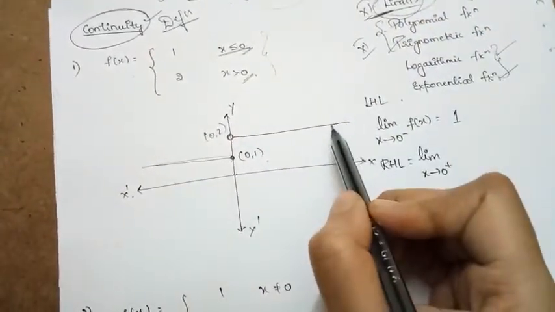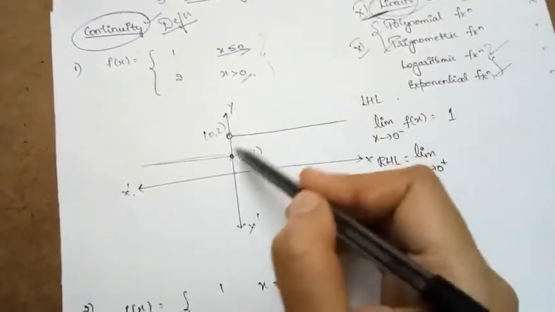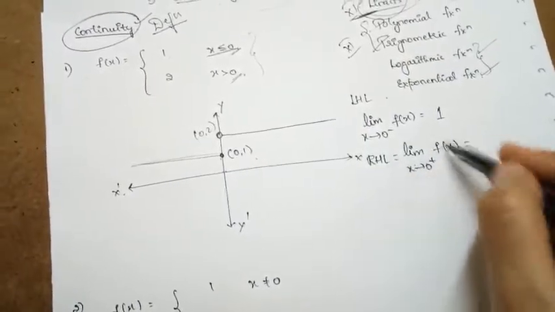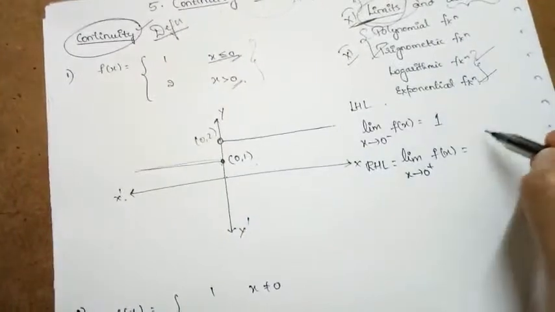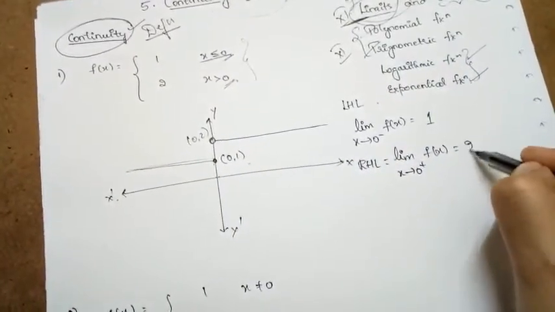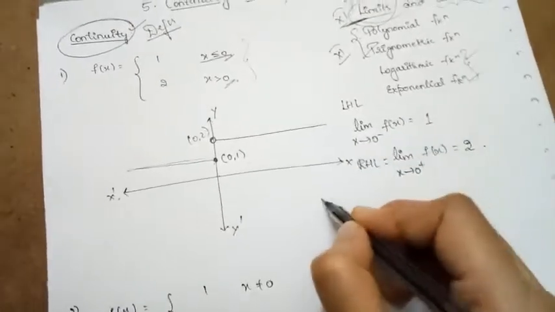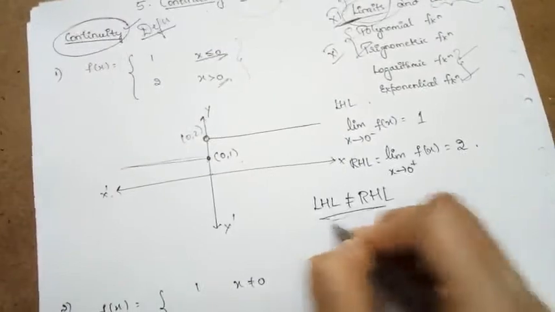When approaching 0 from the right side, the value of the function f of x is 2. So you can observe clearly here that our left hand limit is not equal to right hand limit, right?